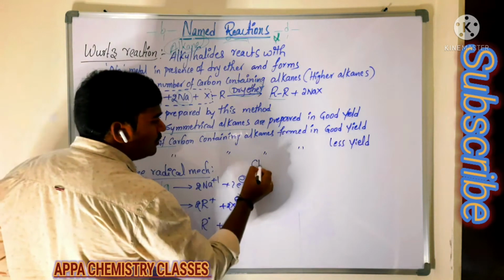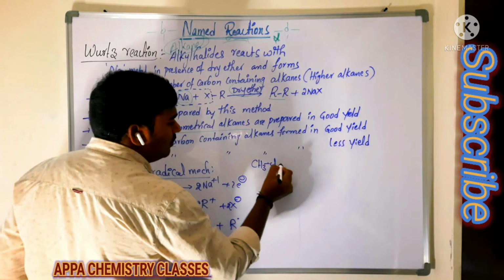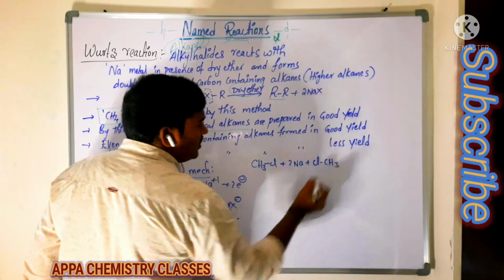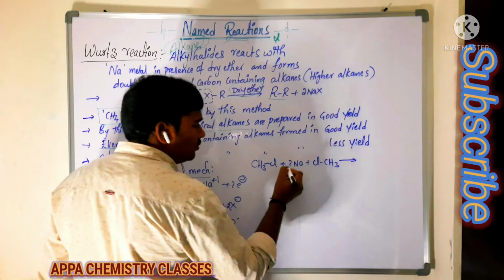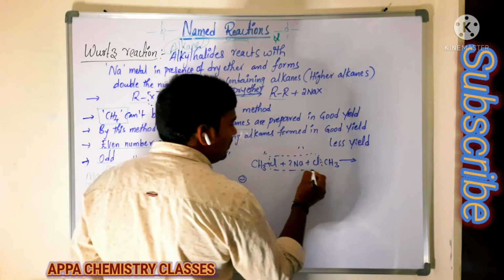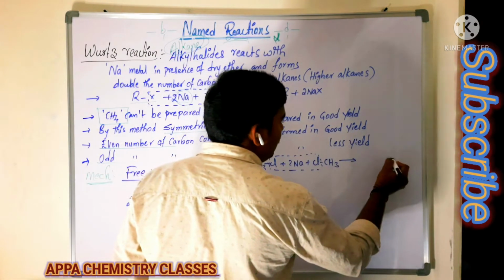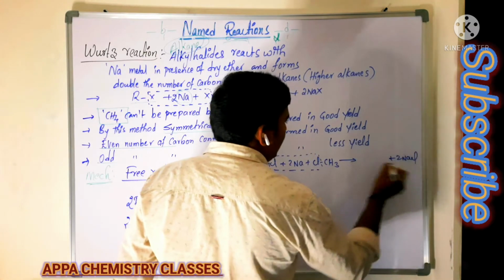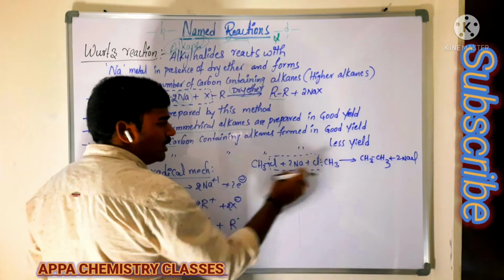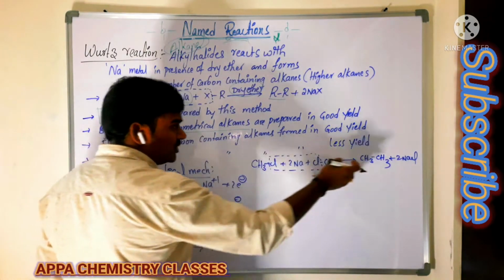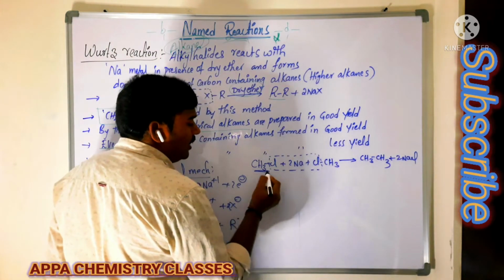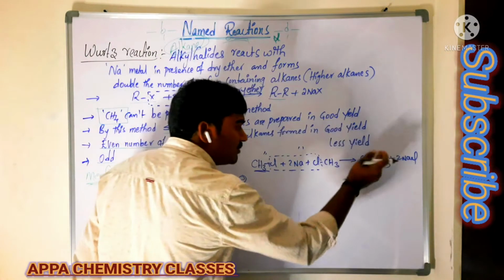We are taking methyl chloride. 2 moles of methyl chloride react with 2 moles of sodium. Then these 2 chlorines and these 2 sodiums are removed as 2 moles of sodium chloride. And we are getting methyl radical, methyl radical. In between those two, bond formation takes place and we get ethane. Now in the alkyl halide, only one carbon was there; it becomes double.